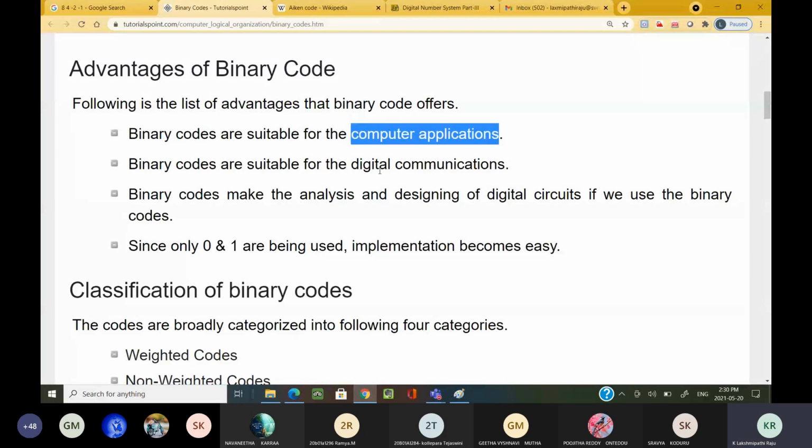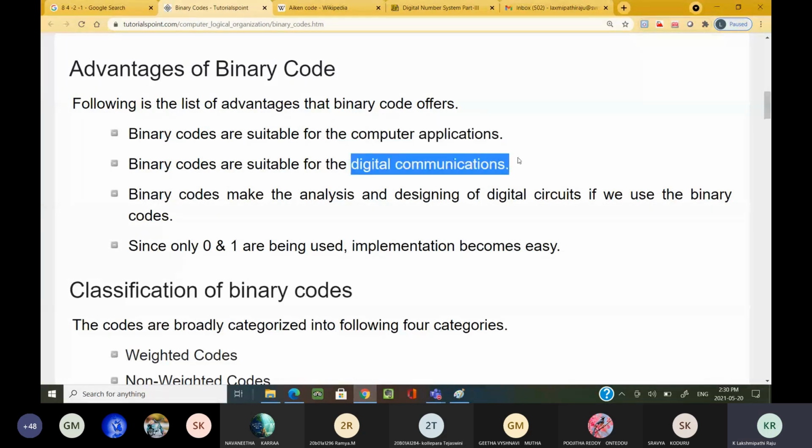Binary codes are suitable for digital communication. Communications are two types: analog communication as well as digital communication. In digital communication,